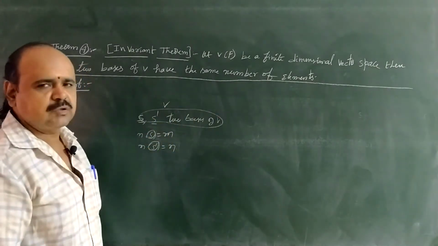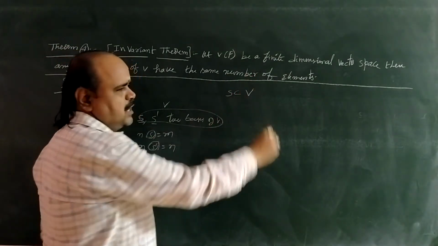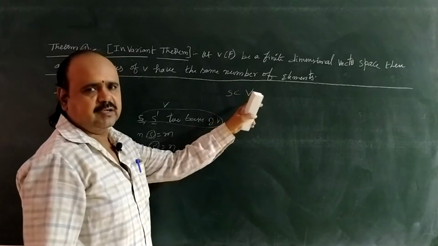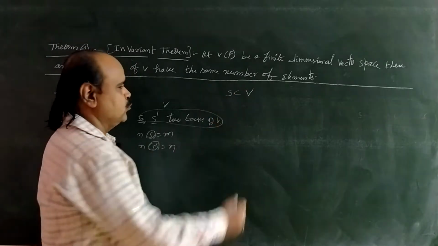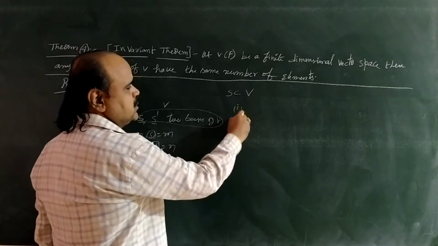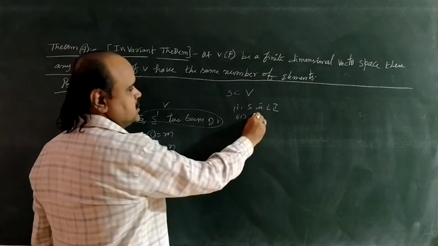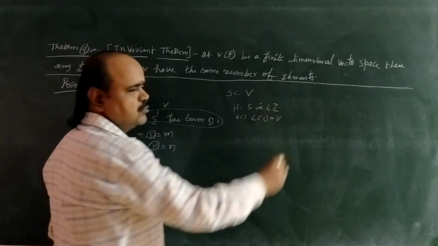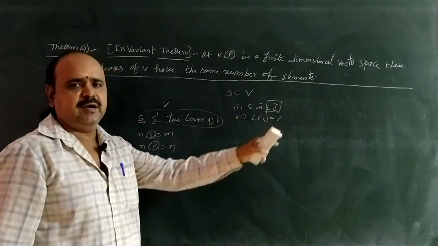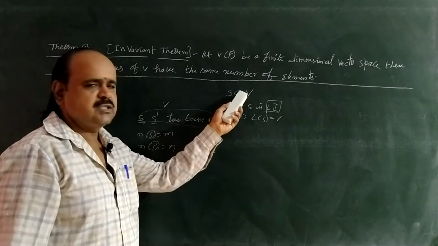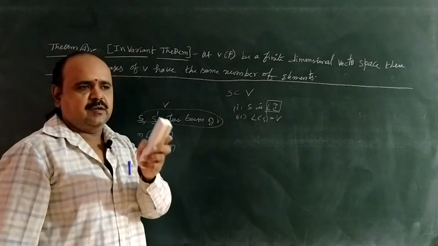Now come to the definition of a basis. For example, capital S is a non-empty subset of a vector space capital V. Here capital S is a basis. Then the two conditions of the basis are, first of all, L of S is linearly independent, and the second one is L of S equal to V. So here capital S is linearly independent, and also this basis is the largest linearly independent set among all the other linearly independent sets.